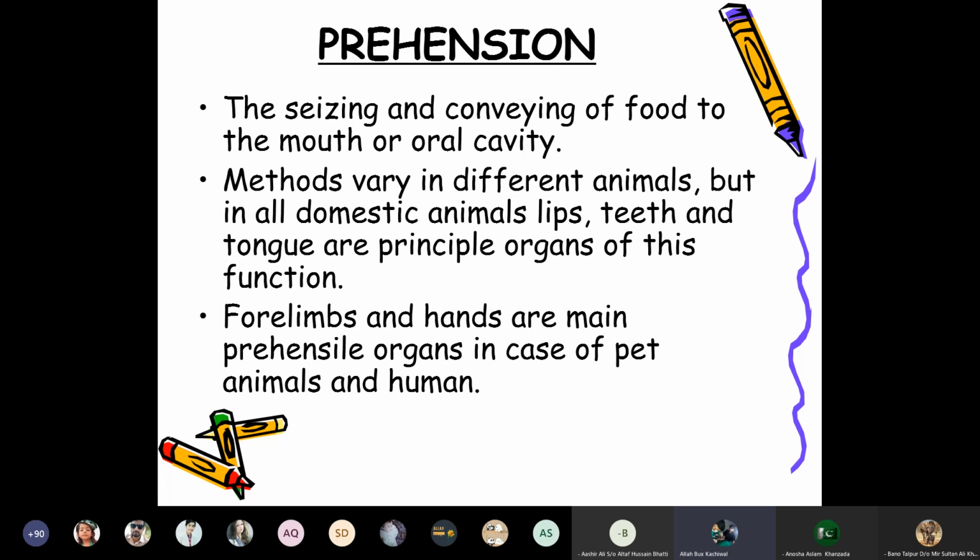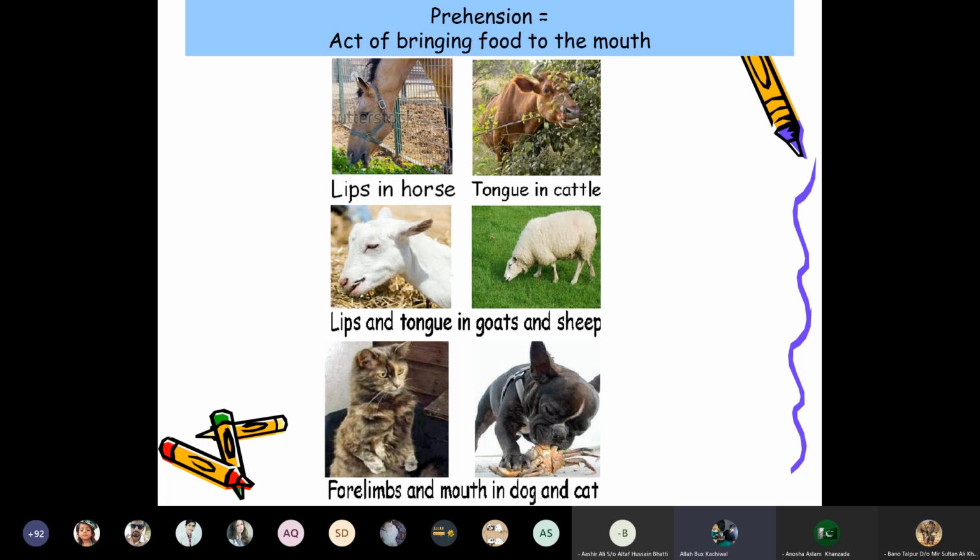The forelimbs and hands are the main prehensile organs in pet animals or human beings. The human being uses a hand, whereas pets use forelimbs. Prehension is the act of bringing food to the mouth.